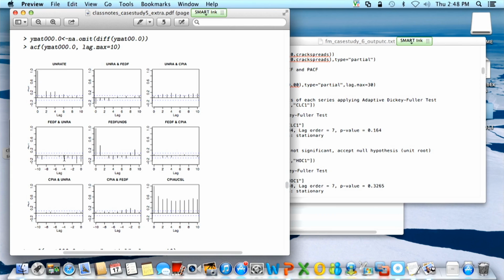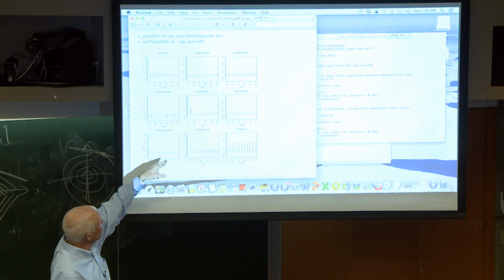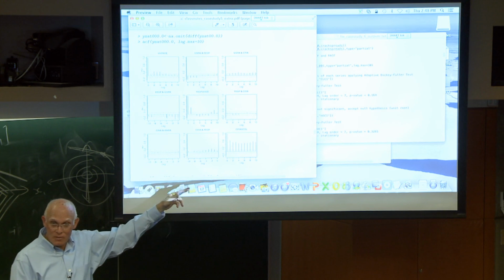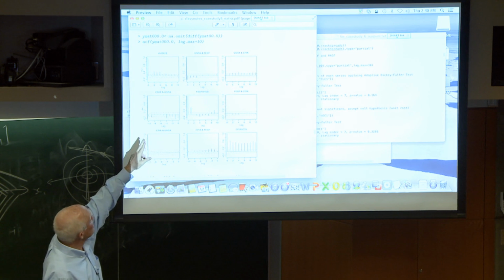This autocorrelation function shows us the autocorrelations of individual series and the cross correlations across the different series. Along the diagonals are the autocorrelation functions.